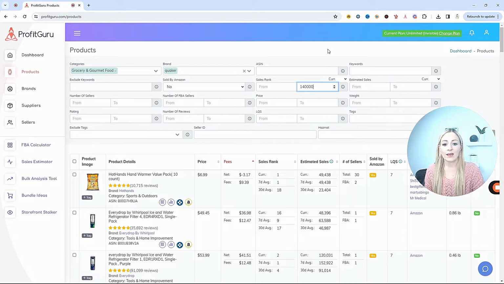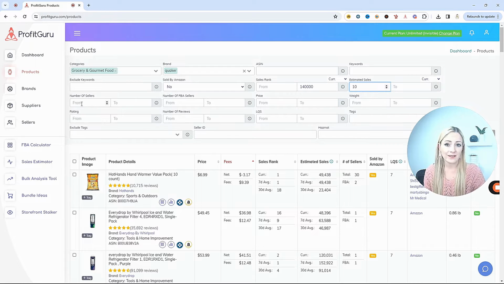So to have a rank of 140,000 or below in grocery and gourmet food, that's a pretty solid rank. That indicates to me that these products are performing well and selling well. But just to ensure that this listing is getting sales, we might say that we want to see at least 10 estimated sales as the minimum.